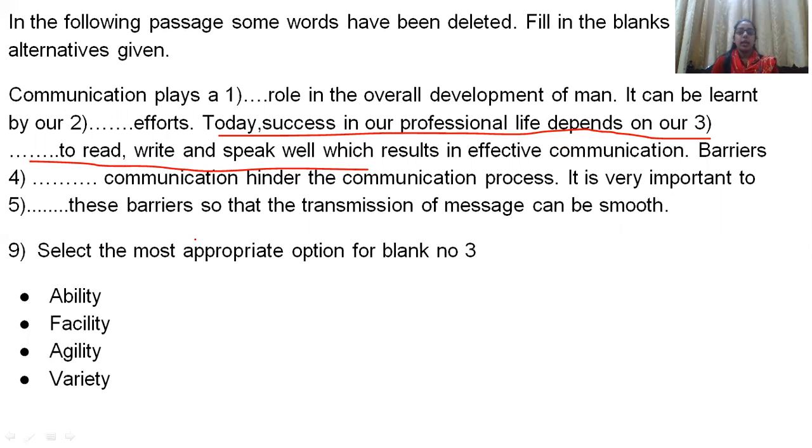Ability, facility, agility, or variety? Generally, you are able to write, you are able to speak, you are able to read. So reading and writing come under the category of your ability. So ability will be the correct answer for this.